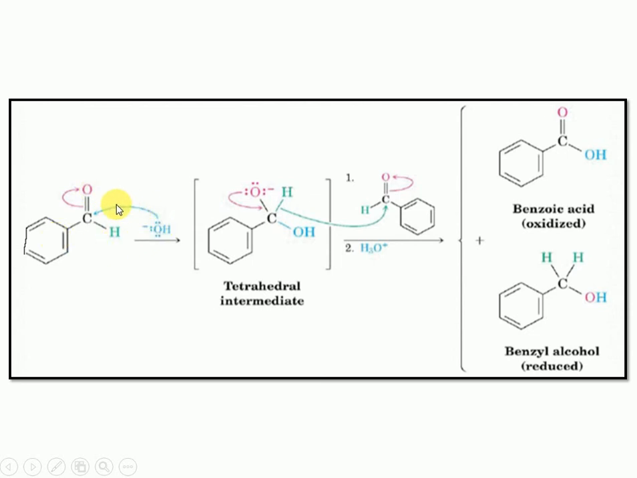The hydroxide ion will attack the carbonyl carbon and give the tetrahedral intermediate, like an alkoxide ion. This alkoxide ion will transfer the hydride ion to another molecule of the aldehyde, and this benzaldehyde will be converted into the alcohol. So that is the reduced product, and this tetrahedral intermediate will be converted into the benzoic acid product, which is the oxidized product. That means the starting material, the aldehyde, in basic condition will give benzoic acid as the oxidized product and benzyl alcohol as the reduced product. So that's why it is a self oxidation reduction reaction.